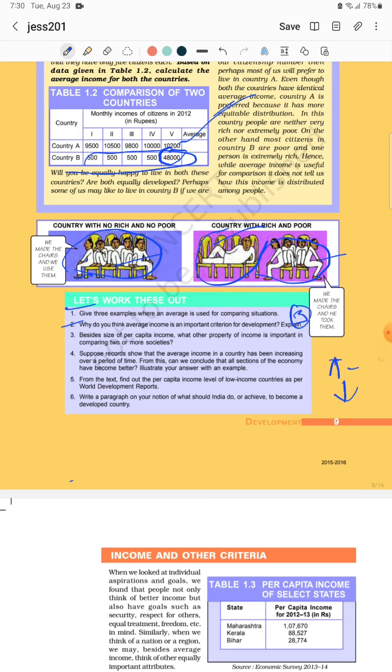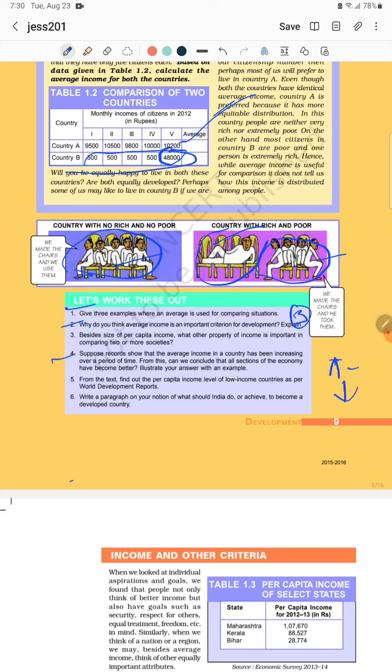Purchasing power parity you will read in the future when you go for higher level study of economics. There you will read PPP, purchasing power parity. It shows how many items one person is able to purchase, what they require. I don't think this type of question will come as it is a higher level, but I told it for your information.